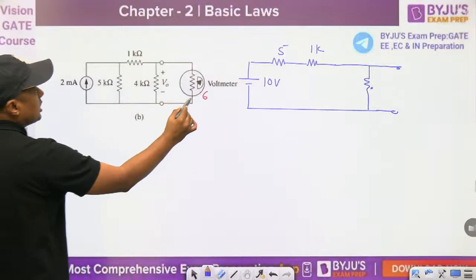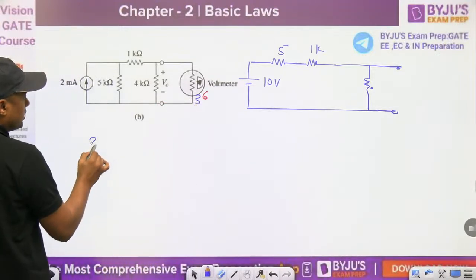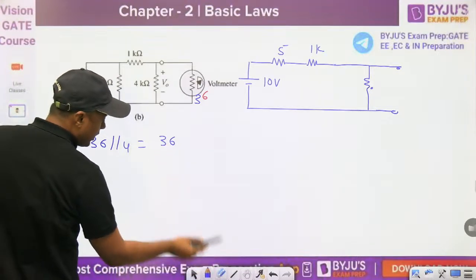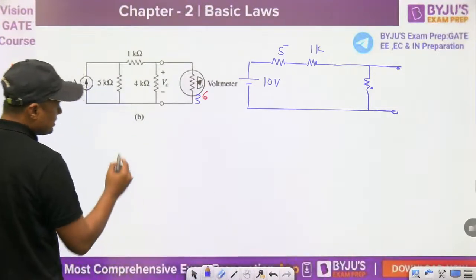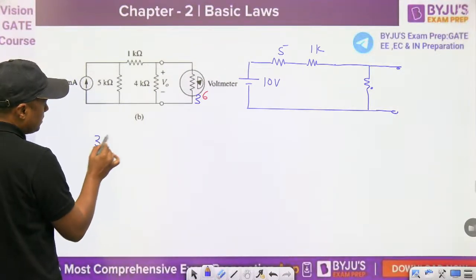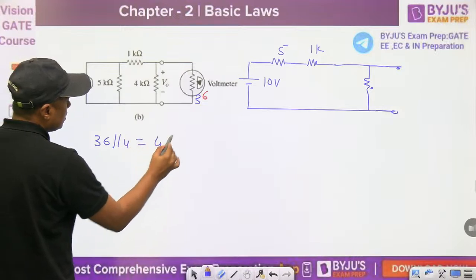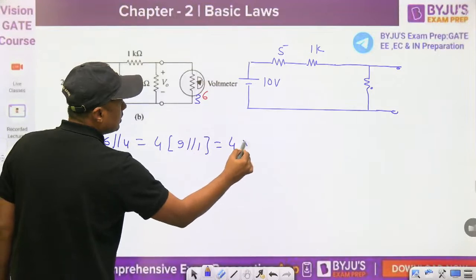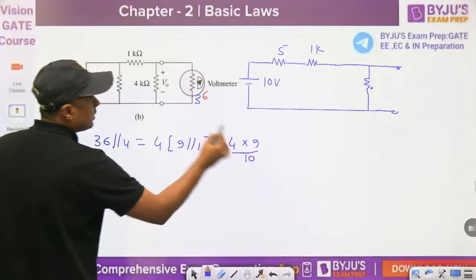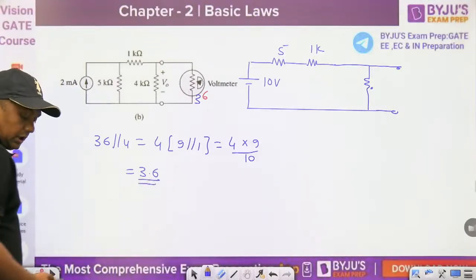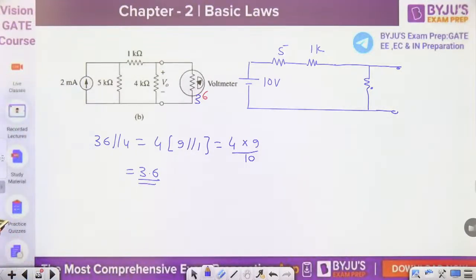This parallel combination you have to change. So now this is the 36 kilo ohm. So 36 parallel with 4. Right? Again, you can do the same calculation, guys. 36 parallel with 4, you can take 4 as common. That is 9 parallel with 1, and that will become 9 upon 10, 3.6. Is it correct? 3.6. For verification, you can also check. Then after that, you can continue using this method.